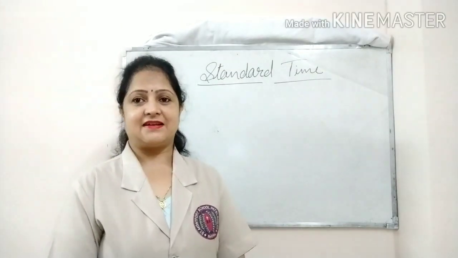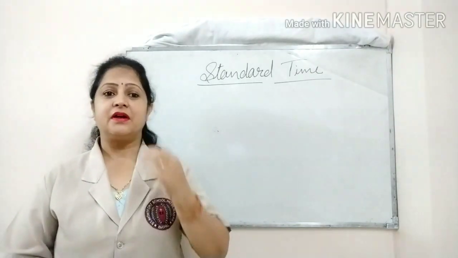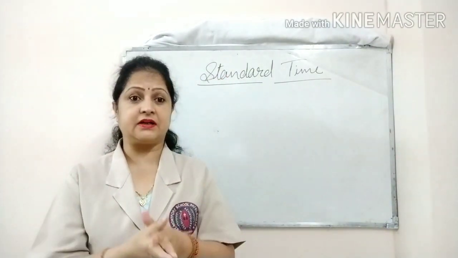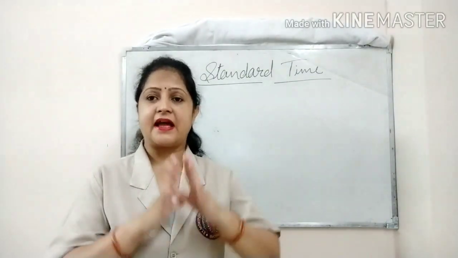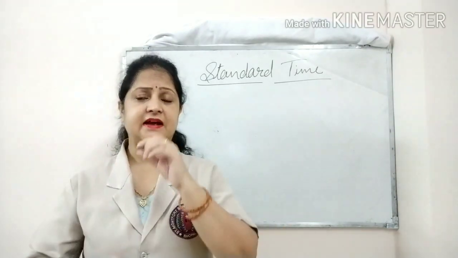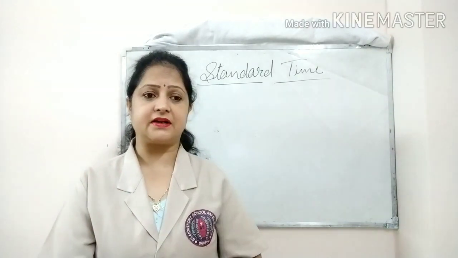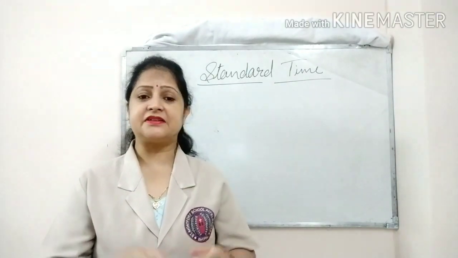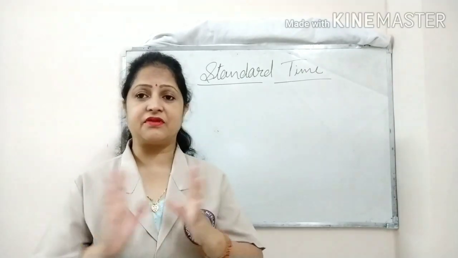Now the next is, what is a standard time? Standard time is the time of a meridian fixed for the whole country by the law of the country. So to avoid any kind of confusion, the law of the country fixes the time of a particular meridian as the standard time for the whole country. Generally the time of the meridian that passes through the middle of the country is taken as the standard time of the whole country.